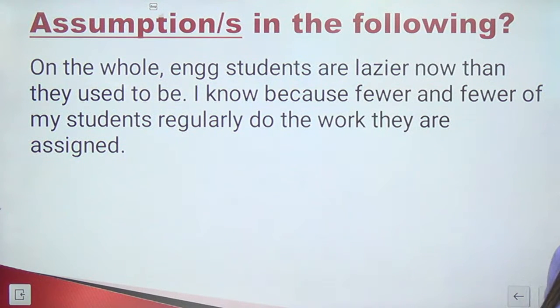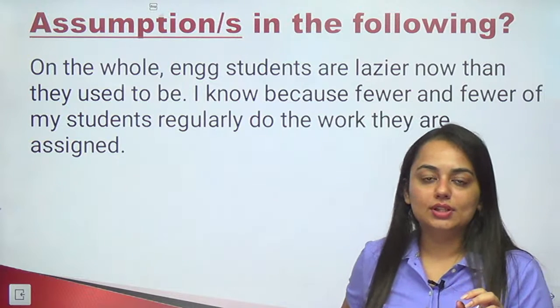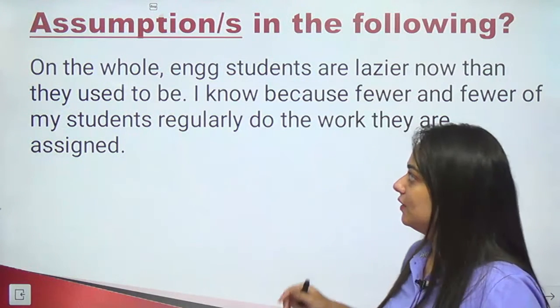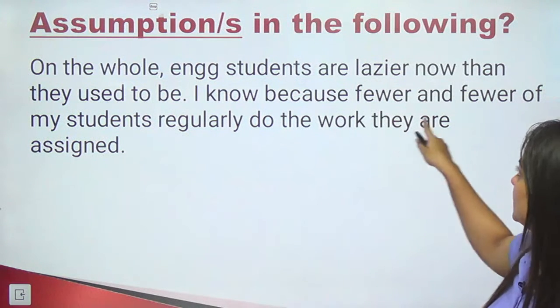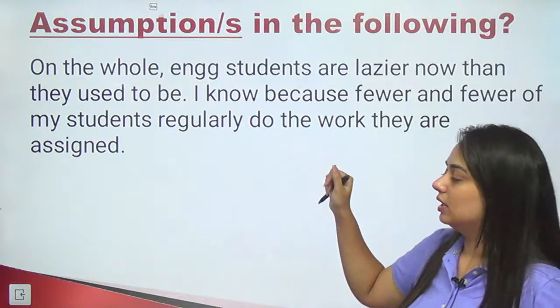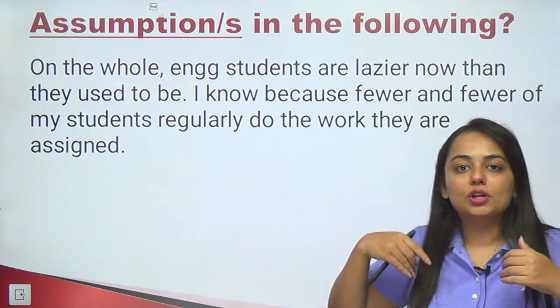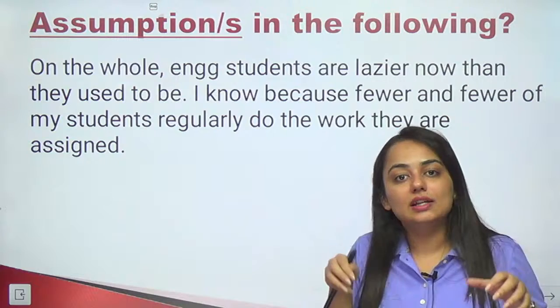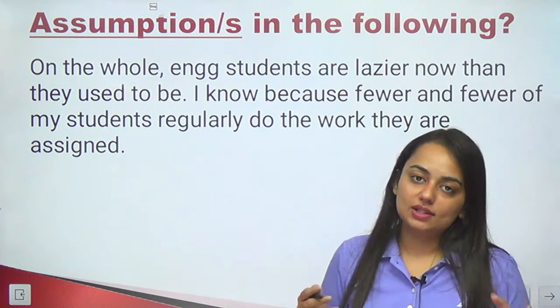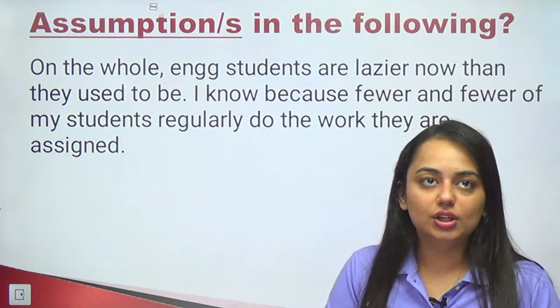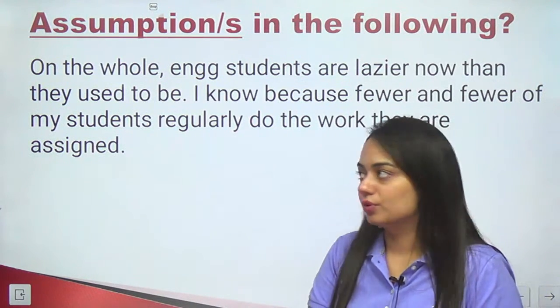The first assumption that we can find out is that most of his students are engineering students. It's given here: on the whole, engineering students are lazier. I know because fewer and fewer of my students. So he's talking particularly about his own students, and then talking about engineering students. So that most of his students are engineering students can be an assumption.